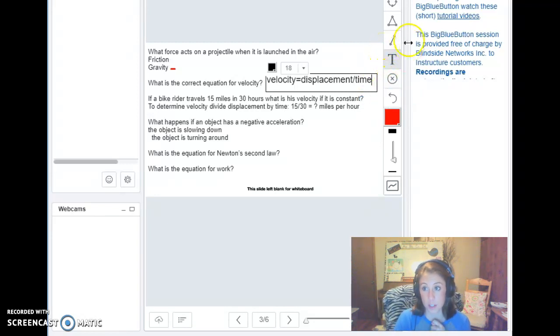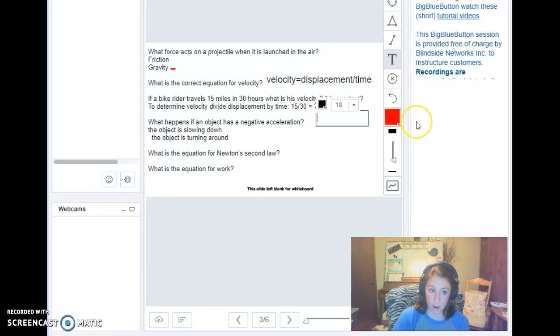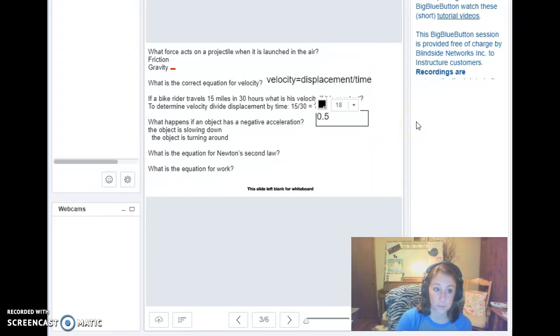So in the next review question that I've got for you, if a biker travels 15 miles in 30 hours, what is his velocity if it is constant? To determine velocity, divide displacement by time. So I've already got our 15 miles divided by 30 minutes. So displacement being 15 miles, 30 minutes. What is our final velocity? Then it's going to be in miles per hour, so you would just simply divide 15 divided by 30. And when you calculate that one, you get 0.5 miles per hour.